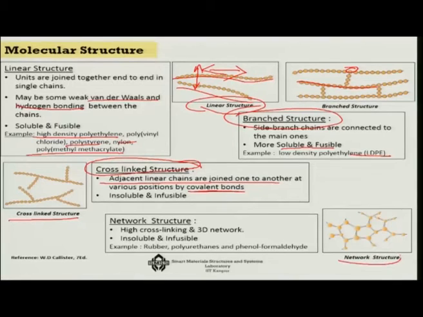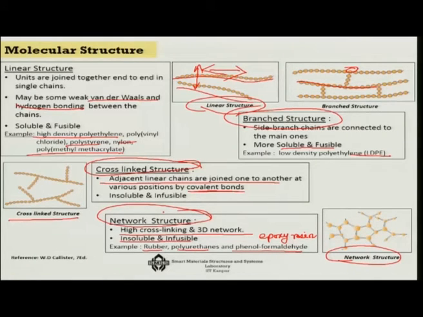If this degree of cross-linking increases so much that they form a network structure with high cross-linking and a 3D network, then that is the extreme form of cross-linking, and this will become insoluble and infusible like rubber, polyurethane, phenol formaldehyde, or what we normally call epoxy resins. So, that is the ultimate example of network structure.